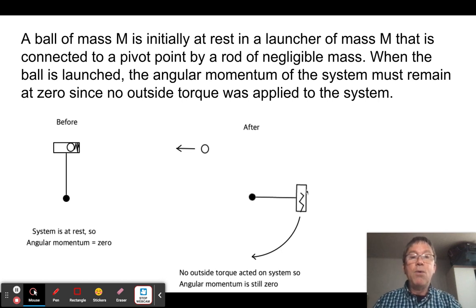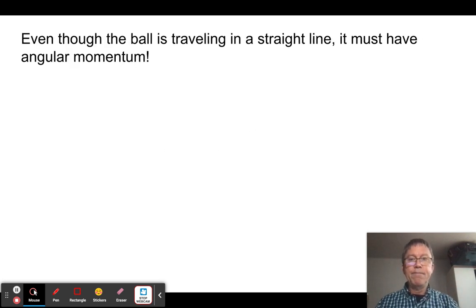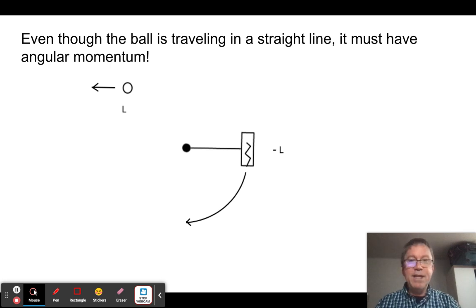So the idea is whatever the angular momentum of this spring-loaded launcher is in the clockwise direction, this ball going in the counterclockwise direction, even though it's going in a straight line, has the same amount of angular momentum, which I just said. So I'm not going to do that slide.